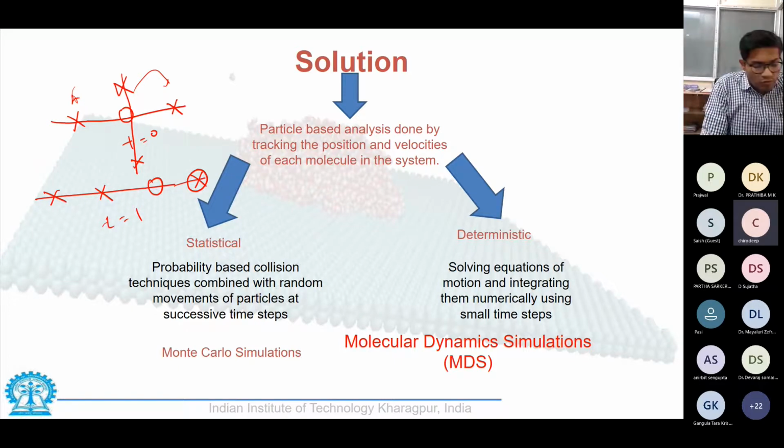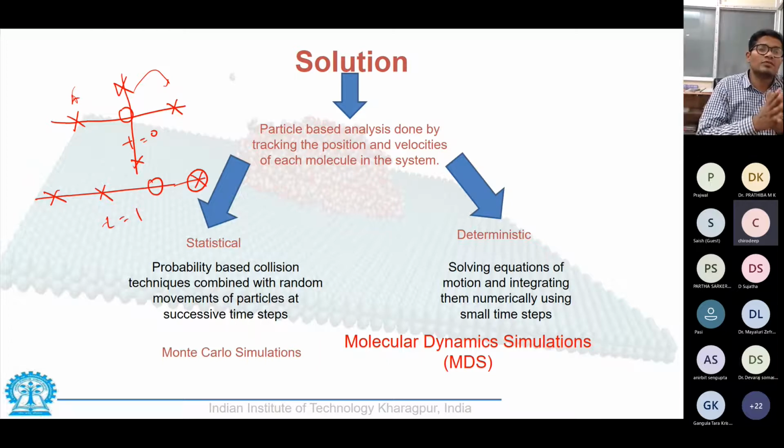So the process I have explained here is a statistical process where we let probability determine the future course of placement of the molecules, and we allow this probabilistic run to carry on for a certain amount of time and see what new configuration my system has come to.